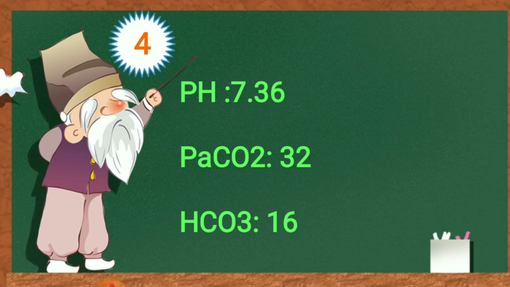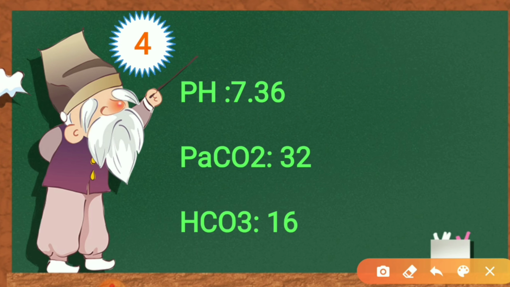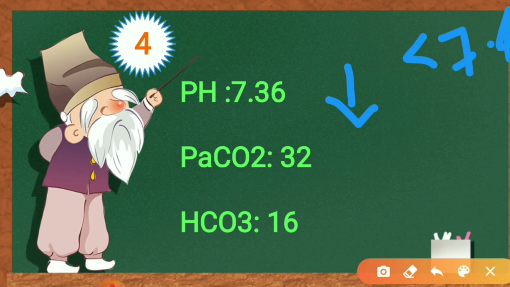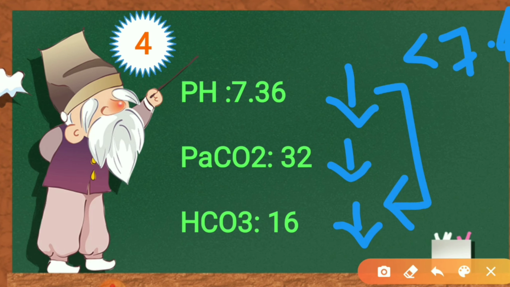Let's move on to the next question. pH 7.36, PCO2 32, bicarb 16. Here comes the explanation. pH 7.36 is on the lower side because it should be 7.4, so we consider it as acidosis. PaCO2, that is 32, is also on the lower side. Bicarb 16 is also on the lower side. See, all three are in the same direction. First of all, it is acidosis. What kind of acidosis?